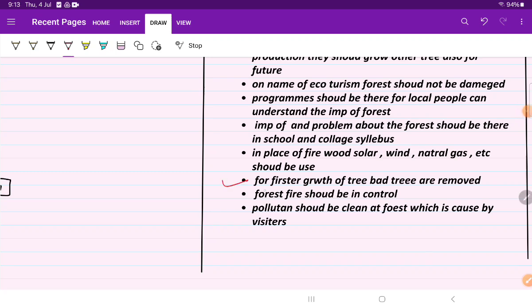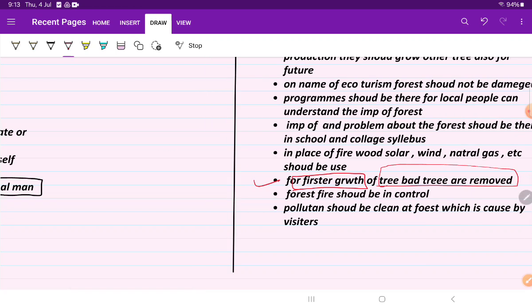For the faster growth of the trees, students, we have to remove the bad trees which are dead or which are not in use.